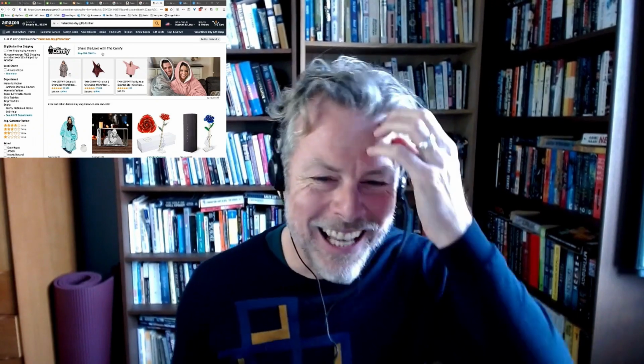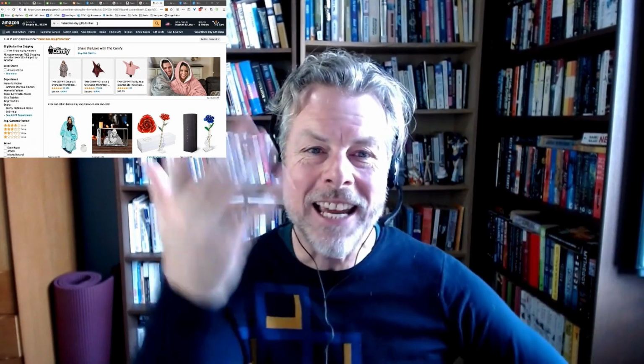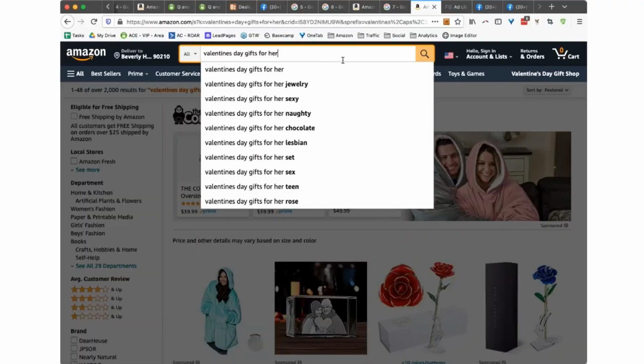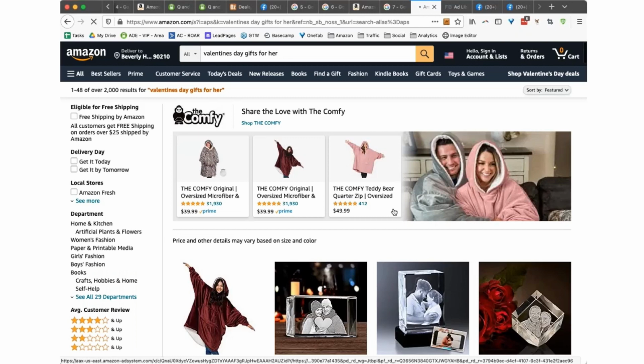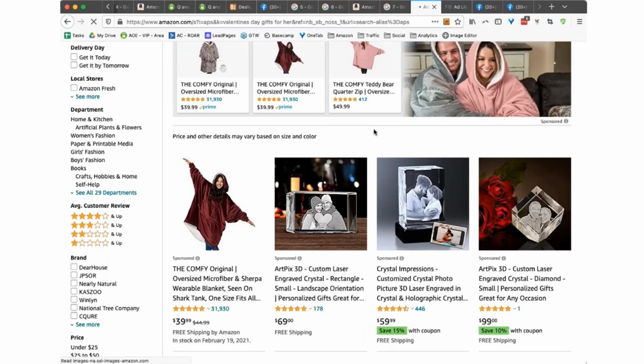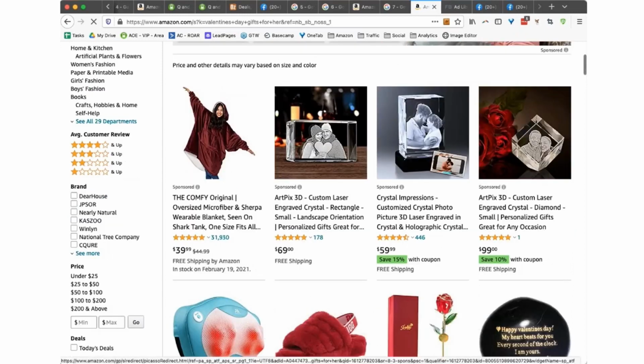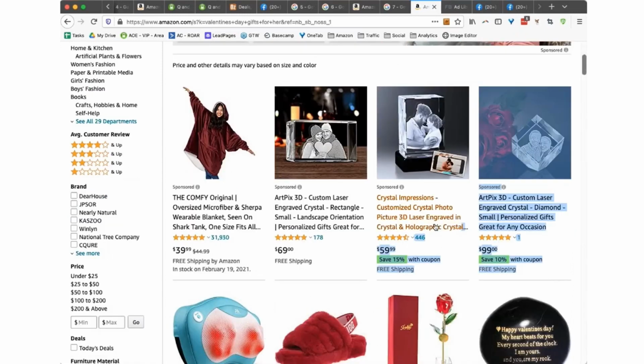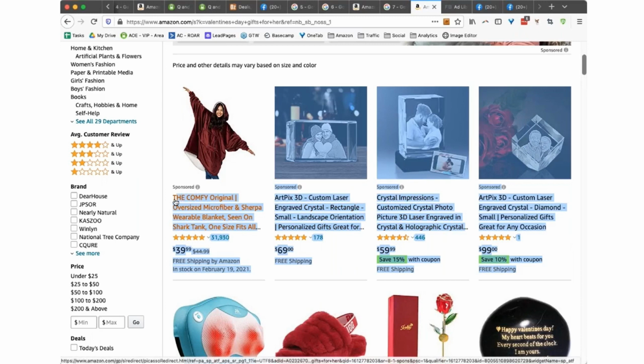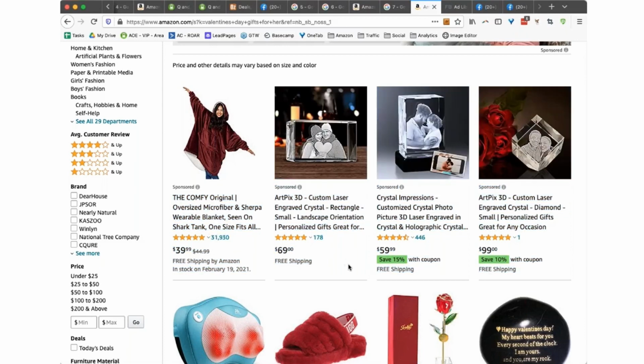Okay, so let's take Valentine's Day gifts for her. That's what we're going to use. Let's just go for that. Hit search. Now, it is a very, very good assumption to make that people who are running PPC on those search terms are also going to be doing other marketing as well. It's a reasonable assumption to make, okay?